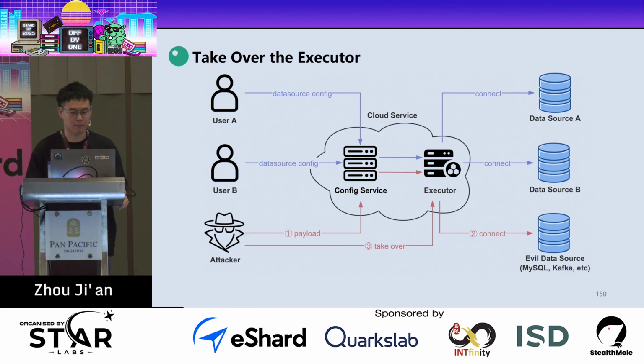And here is the possible server-side implementation. You can see that the user will first send the database configuration to the config server, and the config server will schedule the request and let the executor connect to the user data source. So if the attacker sends some evil payload, the config server will send it to the executor, and the executor will connect to our evil data source, and we will achieve RCE.